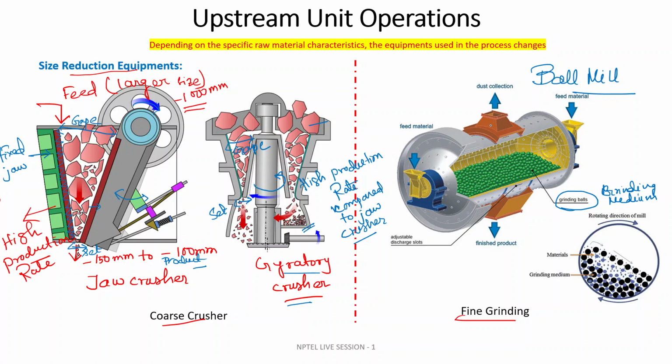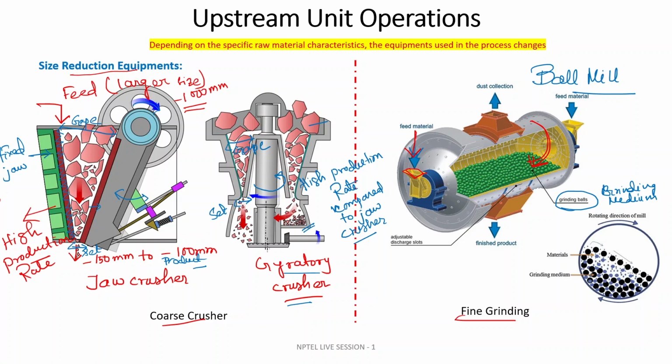Now you can see that your feed is being introduced in this part. There is some opening. The feed is introduced, and let it rotate like this.